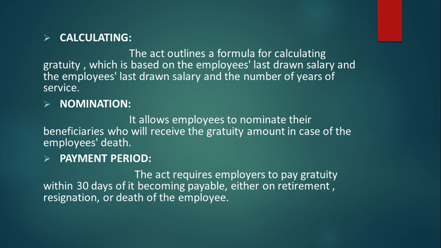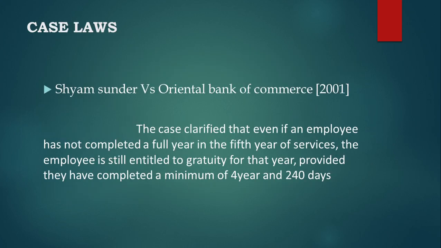Nomination allows employees to nominate their beneficiaries who will receive the gratuity amount in case of the employee's death. Regarding the payment period, the act requires the employer to pay gratuity within 30 days of it becoming payable, either on retirement, resignation or the death of an employee. For case laws, we can talk about Shyam Sundar versus Oriental Bank of Commerce 2001.